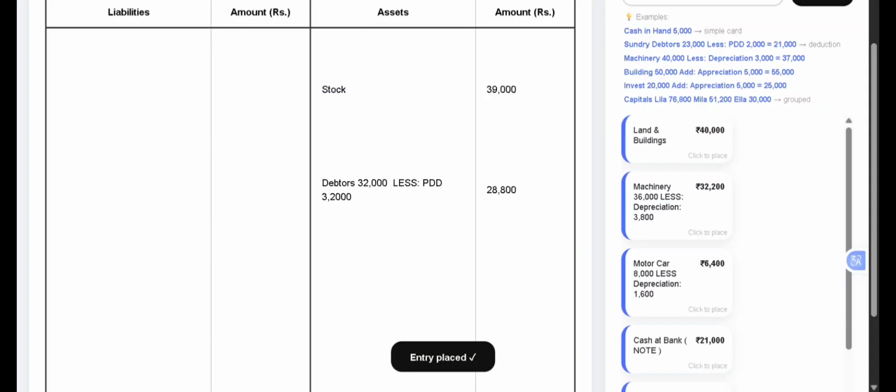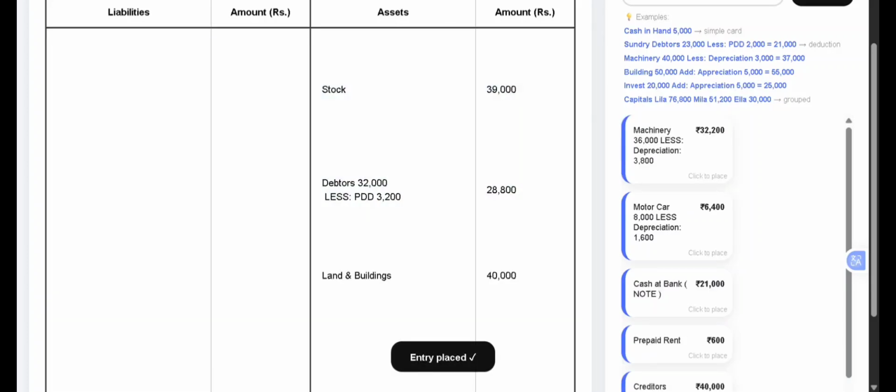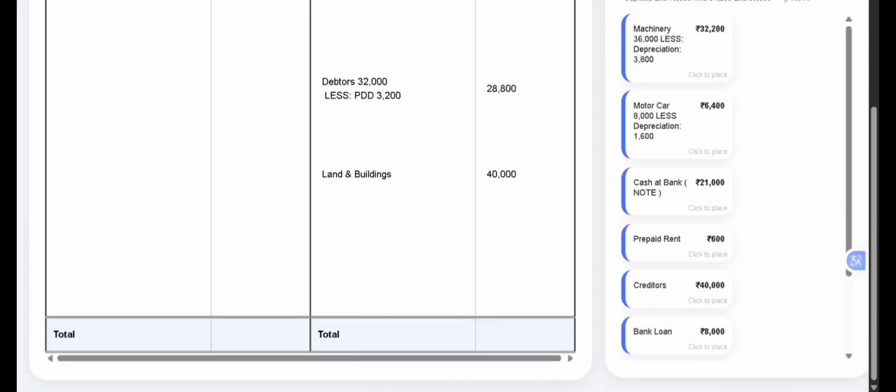So write on the asset side, debtors 32,000 we have, and less the new PDD rupees 3,200. The balance amount of debtors will be 28,800 on the asset side of the balance sheet. Now next we have is the land and buildings. Now here again for land and buildings there is no adjustment. So bring down land and buildings as it is on the asset side of the balance sheet.